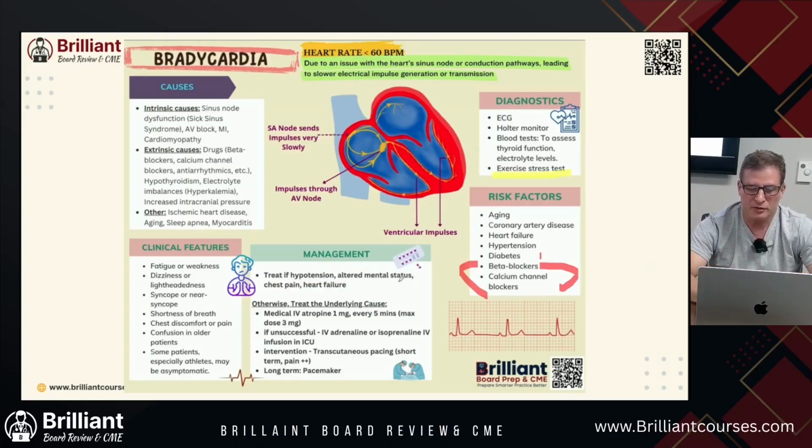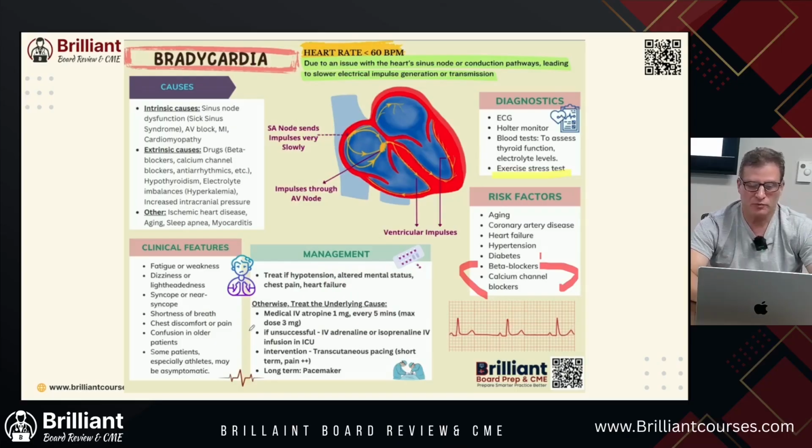So what's the management of this? You can use atropine. You can also use epinephrine, or you can infuse Levophed, dopamine, dobutamine. These are other medications, so you're trying to get inotropes. You're trying to get the heart rate up, okay?